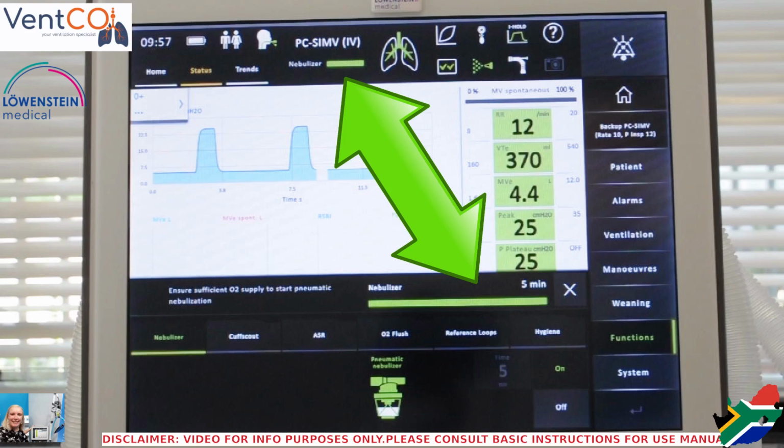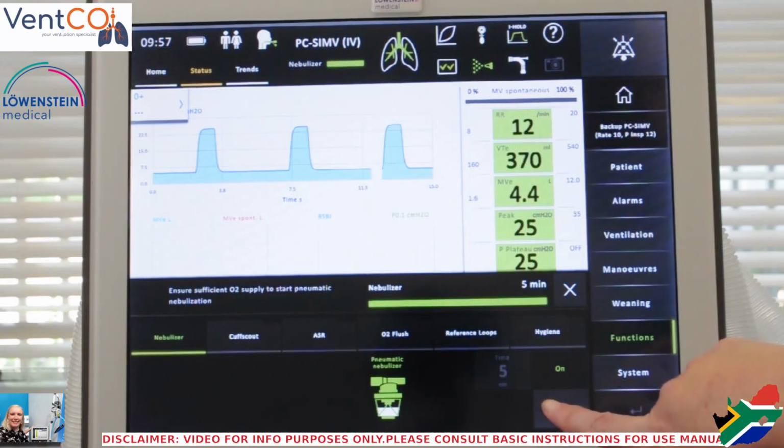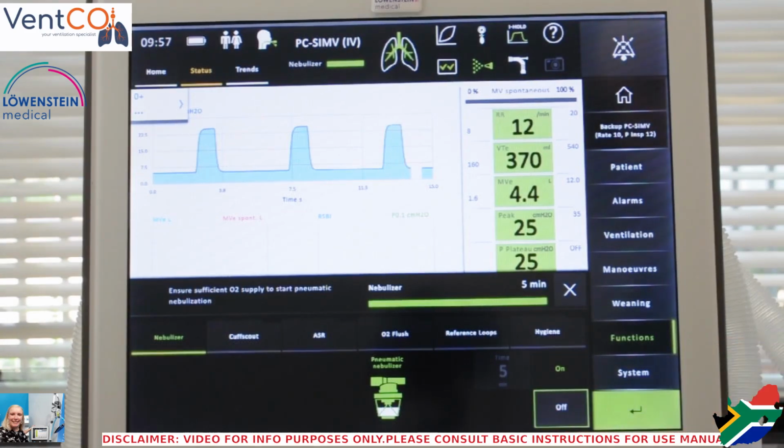After the selected nebulization time has concluded, the nebulization will stop automatically. If you want to stop nebulization before the selected time limit has been reached, you will press the off button and you will confirm with the green arrow.